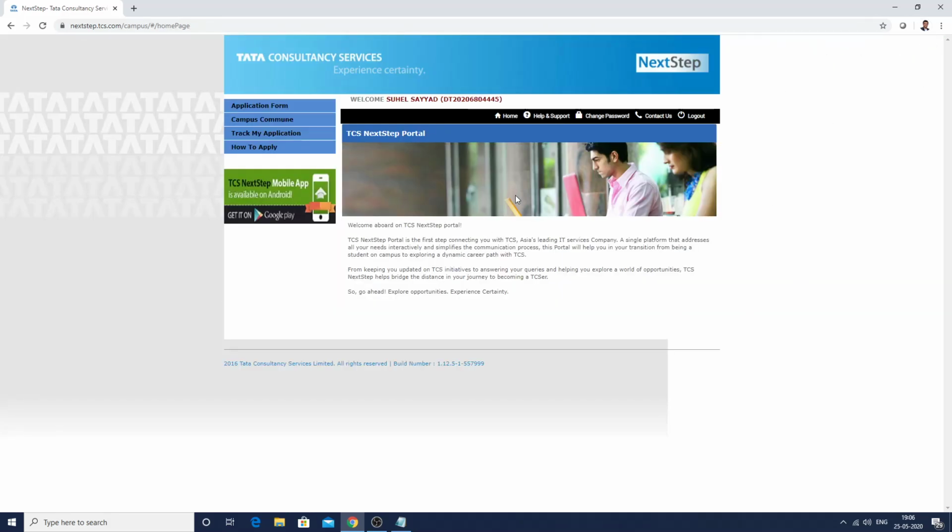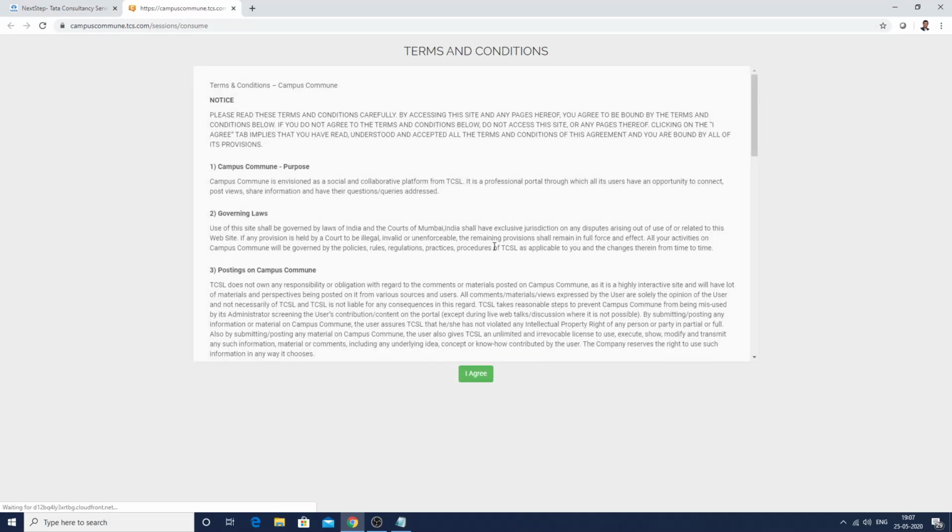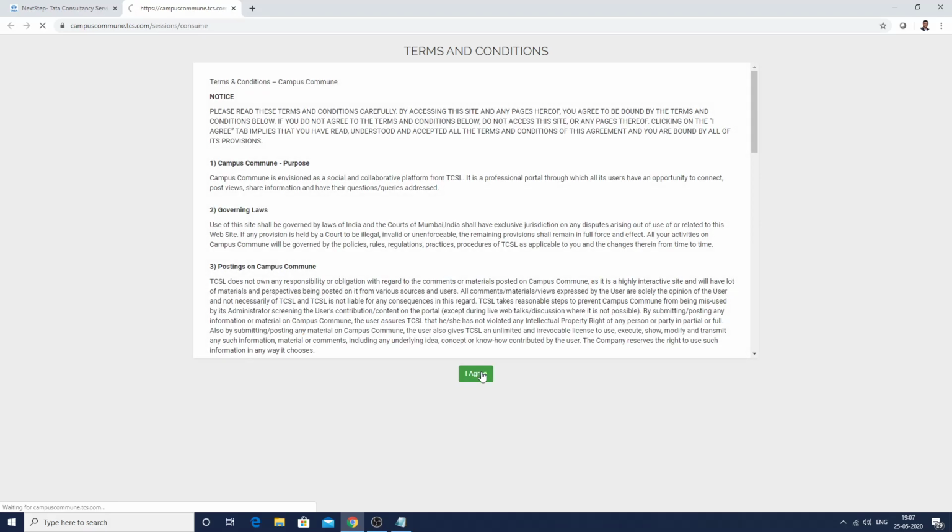So this is how I have come inside my account. Here you can find there is an option of Campus Commune. So you have to click on Campus Commune, and then further you have to click on Launch Campus Commune. It will redirect to another page of Campus Commune where all the contests are displayed by TCS. For the first use, it will ask you to accept the terms and conditions. So you can click on I agree.